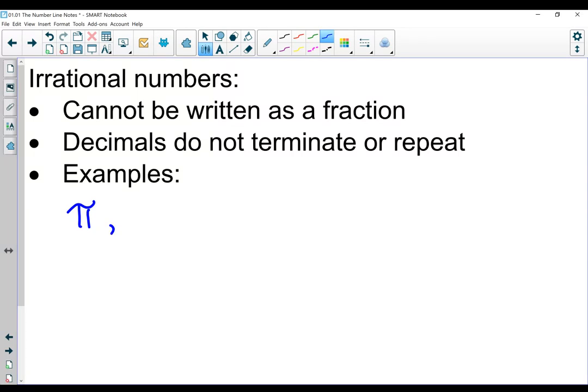We could make our own decimal. I could have 3.4587291... So there's no pattern to that decimal. It doesn't repeat. It goes on forever. So I know that that could be an irrational number. You'll also see things like the square root of 3. So if it is a square root that I cannot take without a calculator, if the square root does not yield a whole number, then it will just be something that's irrational.